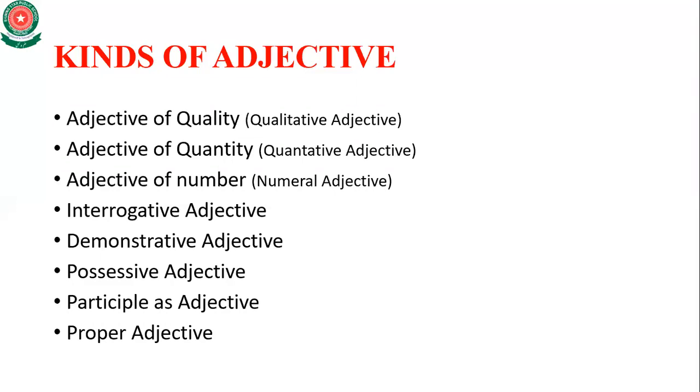Number 4, interrogative adjective. Number 5, demonstrative adjective. Number 6, possessive adjective. Number 7, participle as adjective, and number 8, proper adjective.